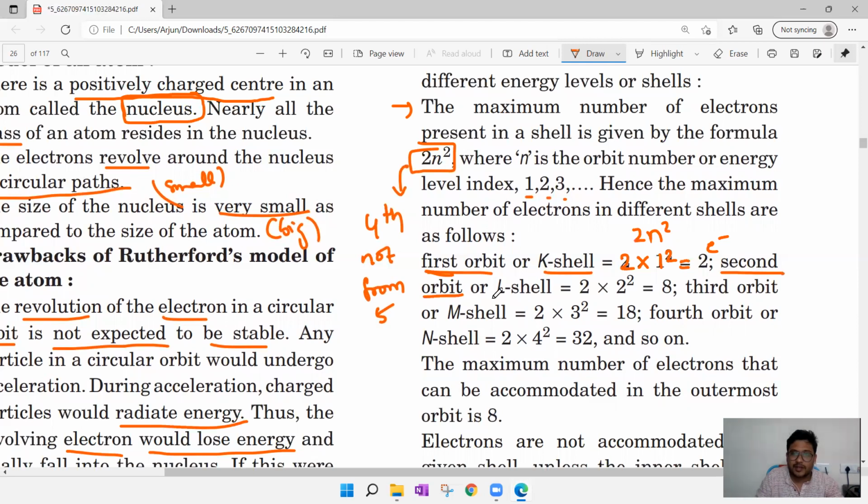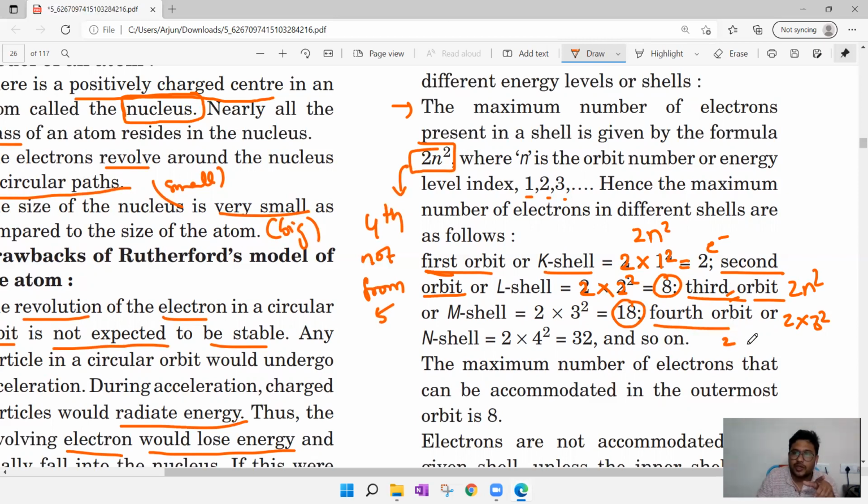In the second orbit, the same formula we have to use, that is 2 into n square. Now n becomes 2 because it is the second orbit. 2 square. Now 2 into 2 square is 8, 4 2s, so 8 electrons in the second orbit. Third orbit, same 2n square. n means it is the third orbit. 2 into 3 square. 3 square is 9. 9 2s, 18 electrons in the third orbit.